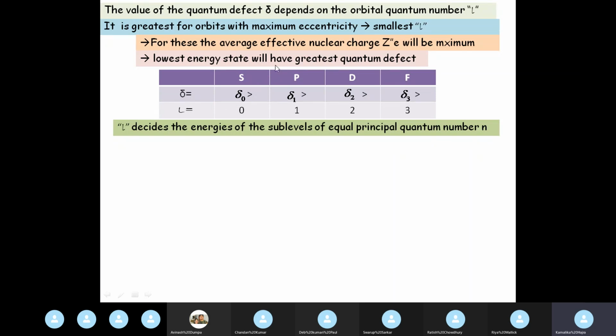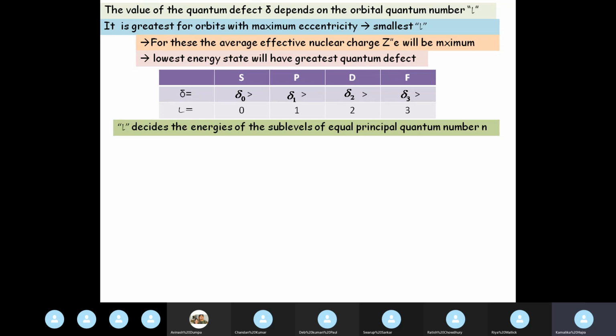As I told you, for a given shell of principal quantum number N, we have different subshells SPDF with different L values. Depending on the L values, we have different quantum defect values for each subshell, and therefore the energy value will also be different, because we saw just now that the energy of the electron in the subshell is given by R by (N minus delta) whole square.